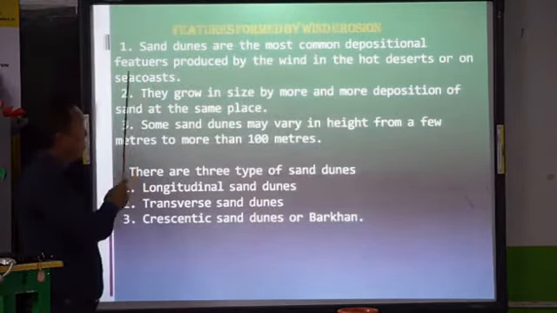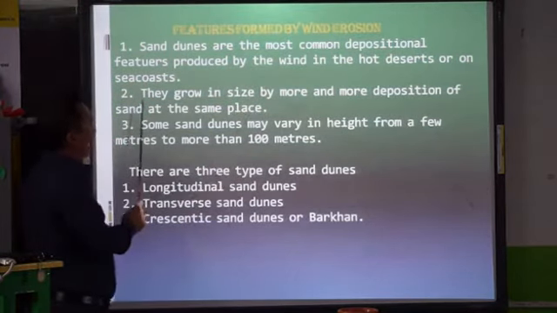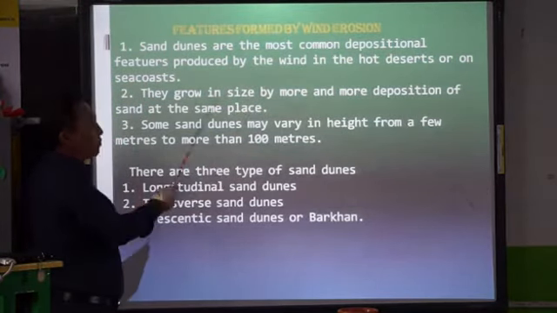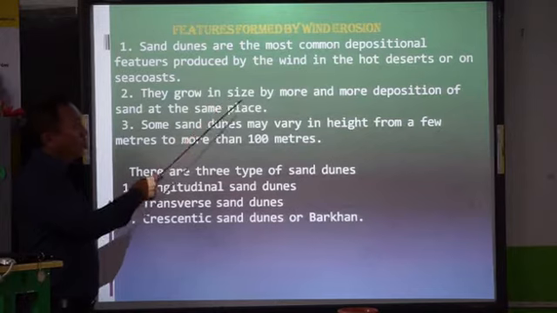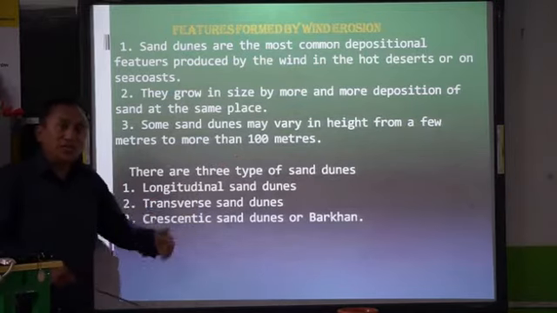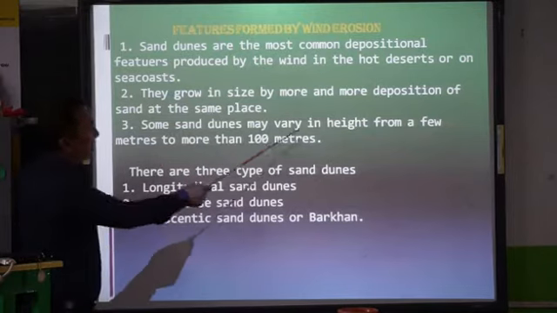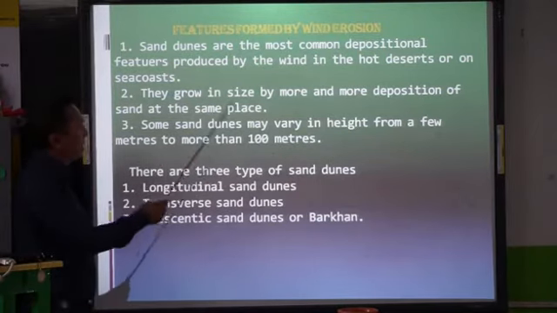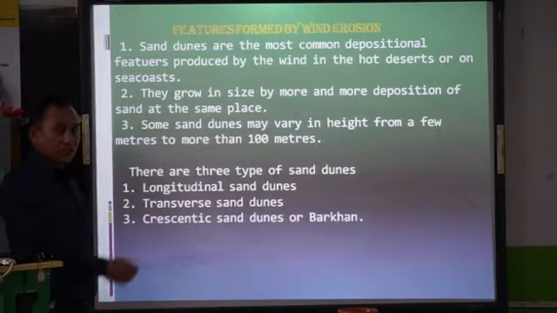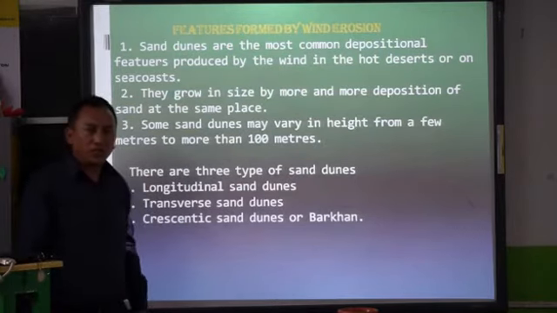Number 2, they grow in size by more and more deposition of sand at the same place. I told you they grow in size, and they go on moving also. Number 3, some sand dunes range in height from a few meters to more than 100 meters. So these are the features that are formed in the desert by wind.